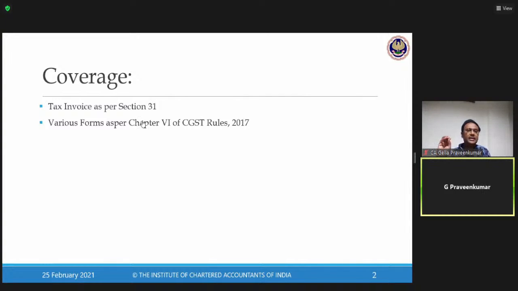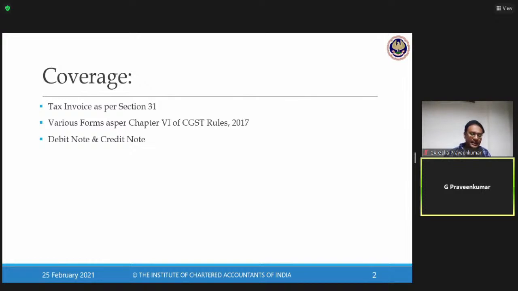Precisely, this talks about what is a tax invoice, what contents we need to fill when we are filling a tax invoice, and what is your bill of supply. When I have to issue a bill of supply, what is the time limit for issuing this particular document? There is something called a receipt voucher. When I receive money in advance, we need to issue a voucher called receipt voucher. So all these documents, we'll have a detailed discussion in today's topic.